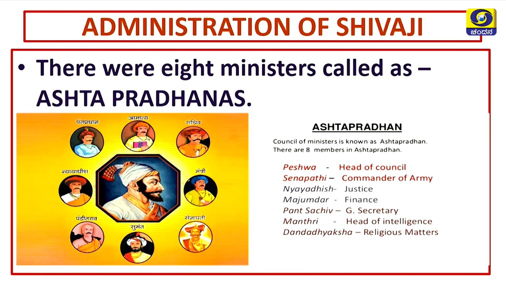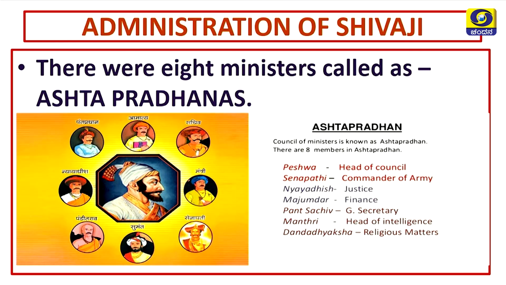Children, on the screen you can see, look at the first picture, Shivaji is being surrounded by his 8 ministers, and this council of 8 ministers were called as Ashtapradhanas. So, let us see who were those 8 ministers. The first one is Peshwa. Peshwa was the head of the council, and the second one is Senapati. Senapati was the commander of army. Third one is Nyayadish. Nyayadish means one who gave the justice.